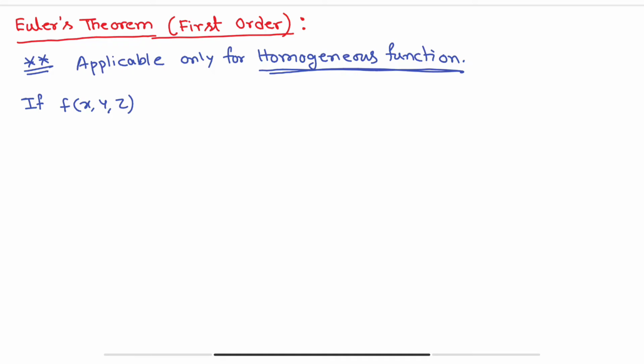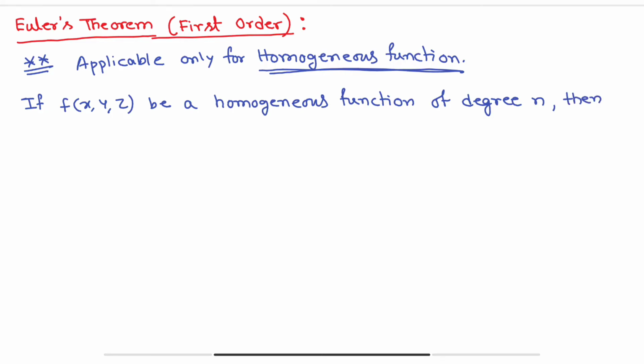So if f(x, y, z) is a homogeneous function of degree n, then it will satisfy an equation, and the equation is x ∂f/∂x + y ∂f/∂y + z ∂f/∂z equals n times f(x, y, z). Okay, and this statement is called Euler's theorem.